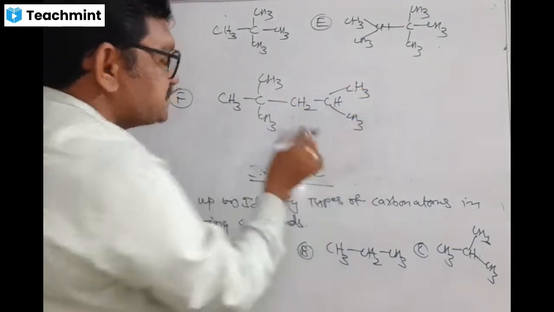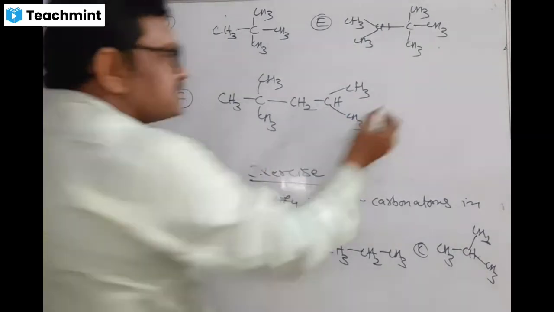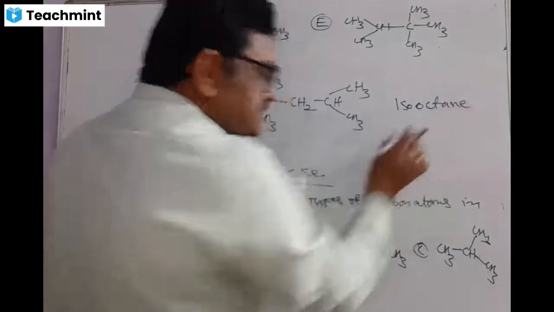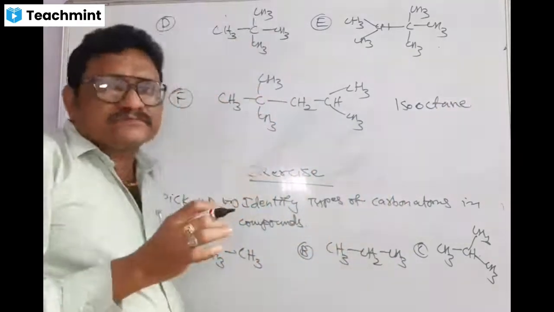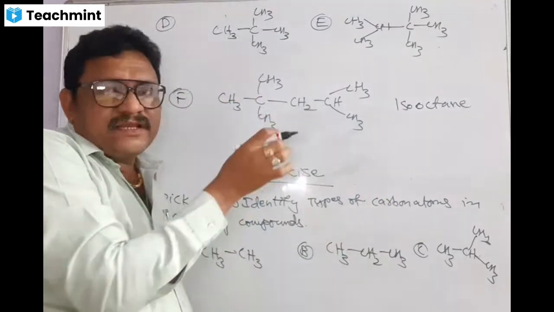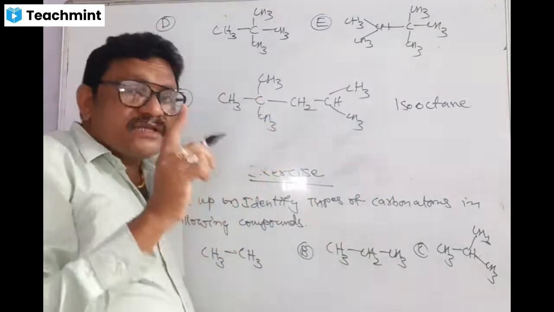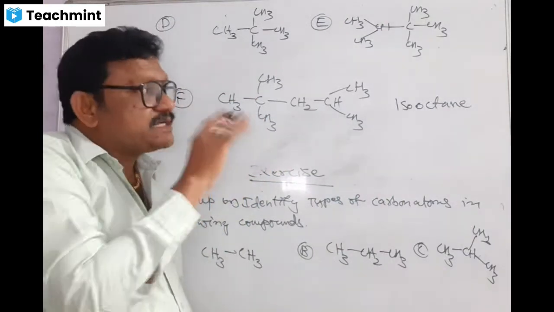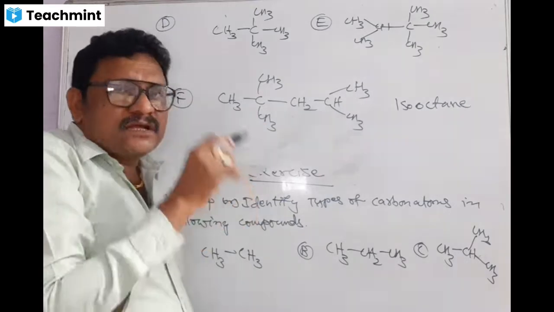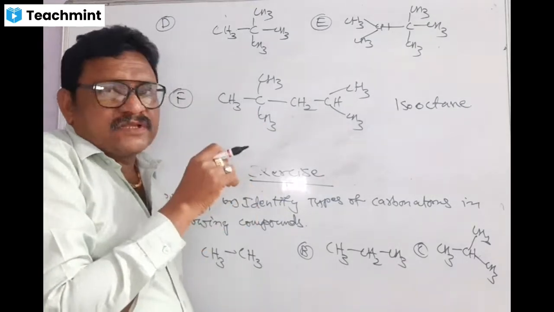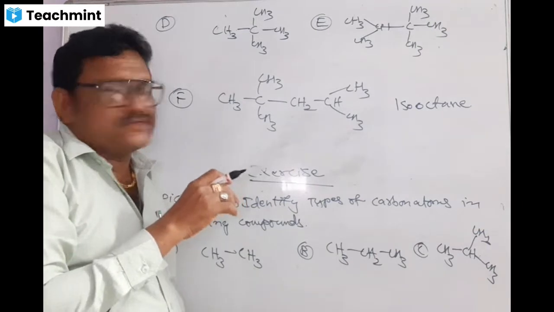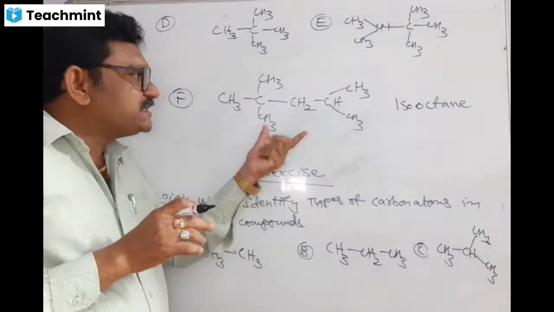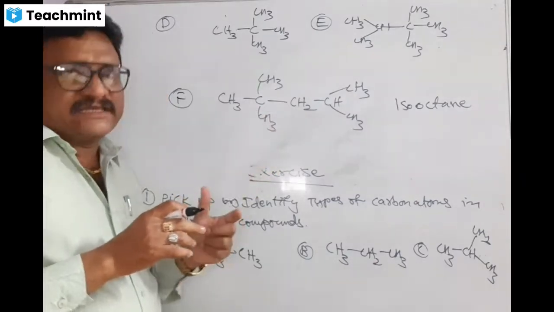Actually, it is a significant compound. Its common name is isooctane, which is used as a fuel in aeroplanes. Isooctane number 100 is used as fuel in aeroplanes because it is a highly volatile liquid and highly inflammable. Why should I give you isooctane? Because in this we have all types of alkanes.